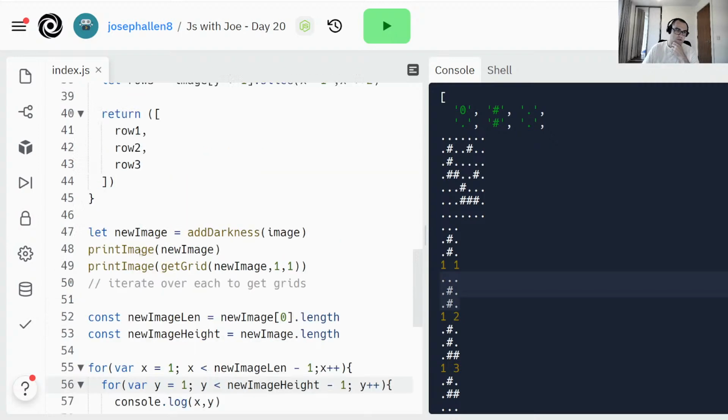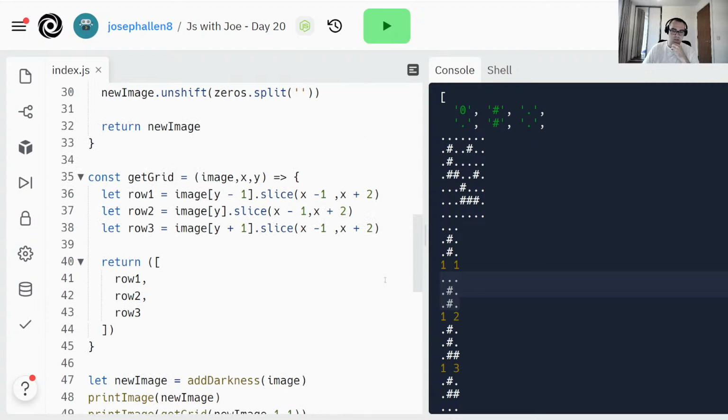Let's go back and look at my little function up here. So for 1, x is 1, y is 2. So we should be on this row. So row 1. Ooh. So we're in image y.